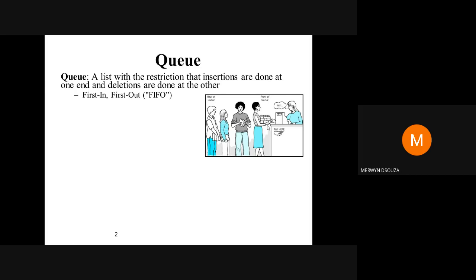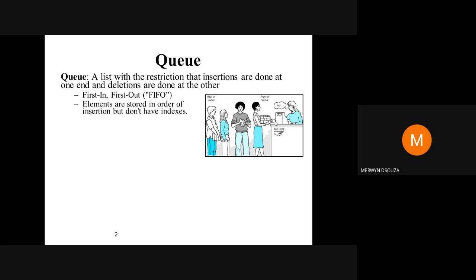This is the major difference with a stack. In a stack, the last person to enter would have been the first to get out. So if this was a stack, then the boy in the white t-shirt, or the girl, I don't know what it is, but it looks like a boy, would have been the first person out. But since this is a queue, the first person in is the first person out. Please remember this.